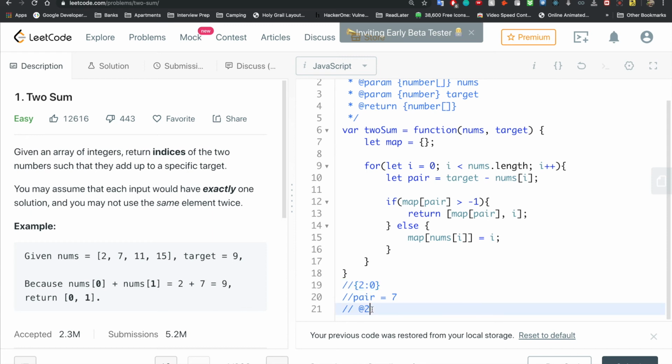Go back to the for loop, and now we are at the 7. We're at the 7, so pair is going to be 9 minus 7, that's a 2. And now we're going to look at this pair, map of pair, so map of 2, and there we go, we already have it in here. If it's greater than -1 and this is 0, so it works, we're going to return. So we pretty much got our answer here. We're going to tap into map of pair again, which gives us the 0, and so we're going to have 0, comma, whatever the i value is, which is 1 at this point, and therefore we get our answer.